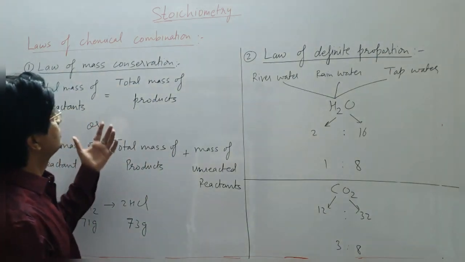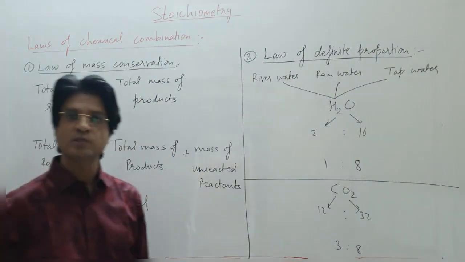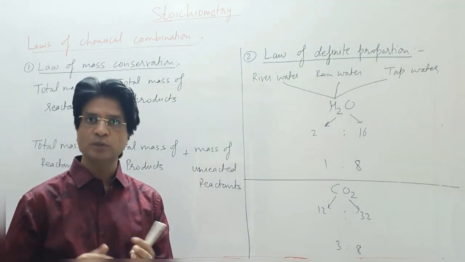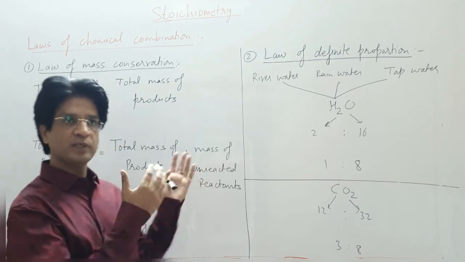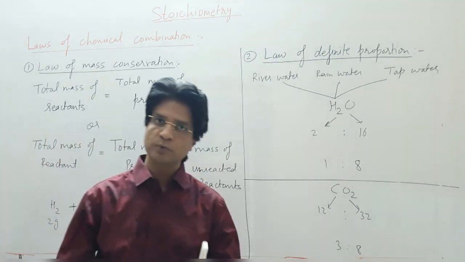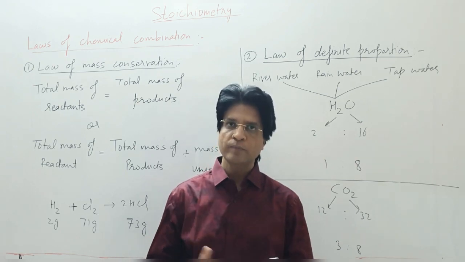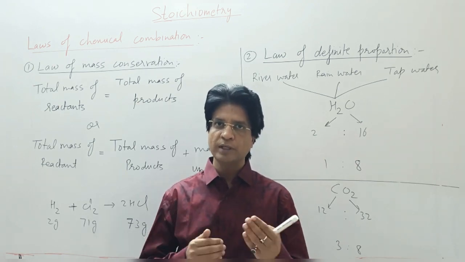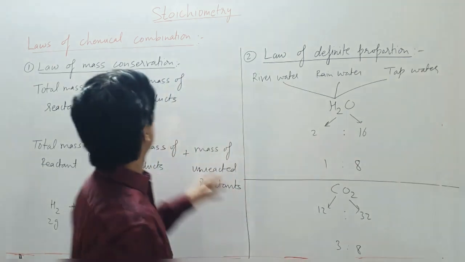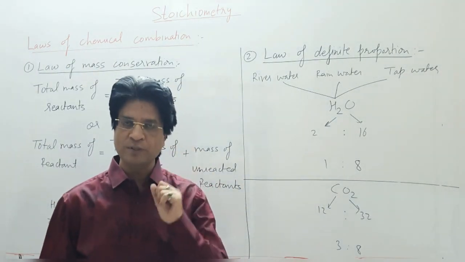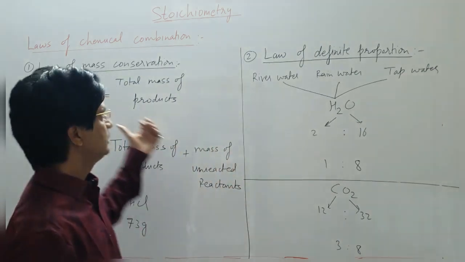Okay, so today's topic is stoichiometry. It's a very important topic, and normally they ask 2 or 3 questions directly or indirectly from this chapter. So this chapter is very important concept-wise. It's simple also if we try to follow certain procedures. So we'll begin with the laws of chemical combination. We'll discuss 5 of them today, and let's begin.